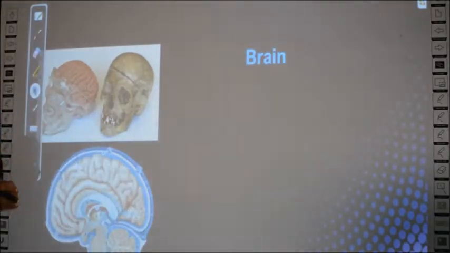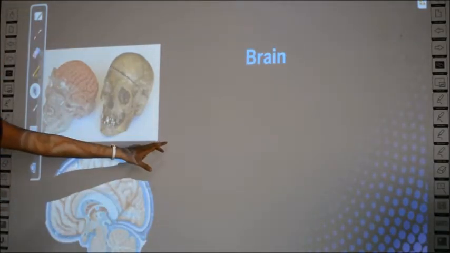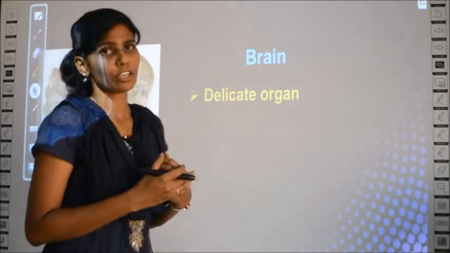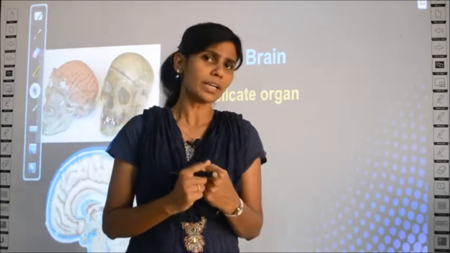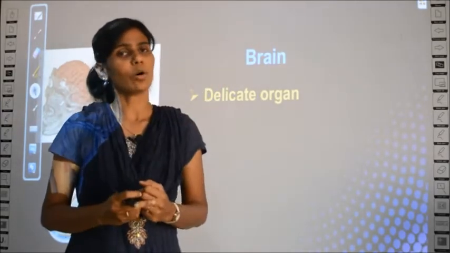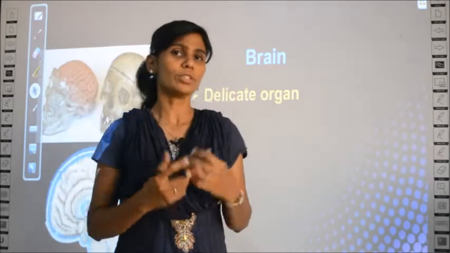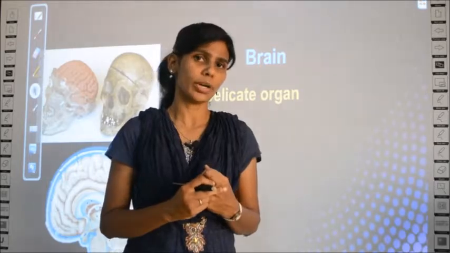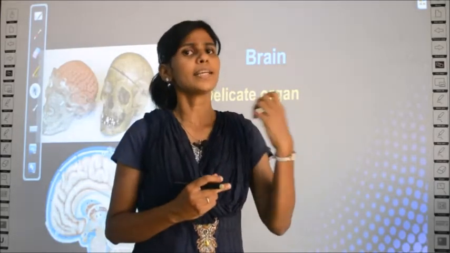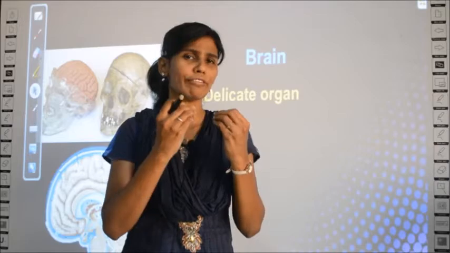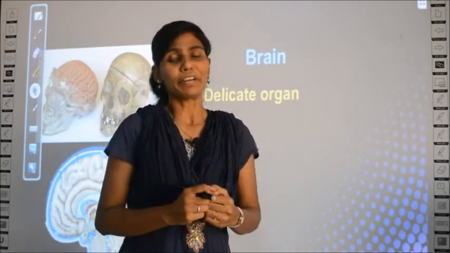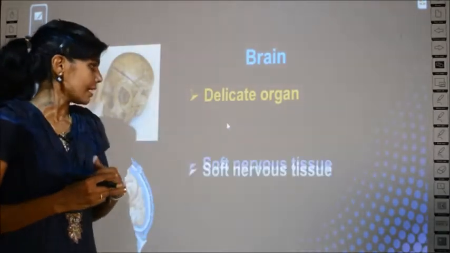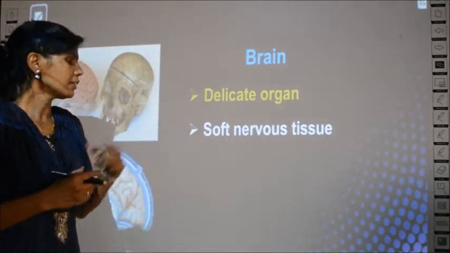Then first we will start with the structure of the brain. So before that, the explanatory part of the brain. How can you describe the brain? Brain is a very delicate organ. Brain is an organ of your body, no? Just like your heart, lungs, kidney, the brain is also an organ of your body. It is called a delicate organ. Delicate means a very fine and properly defined structure. Clear? It is a very fine structure, and it is made up of soft nervous tissue.